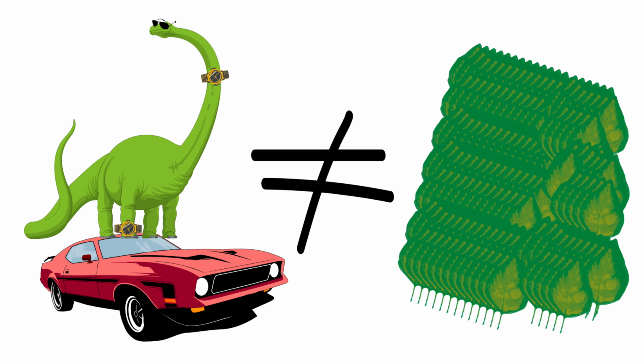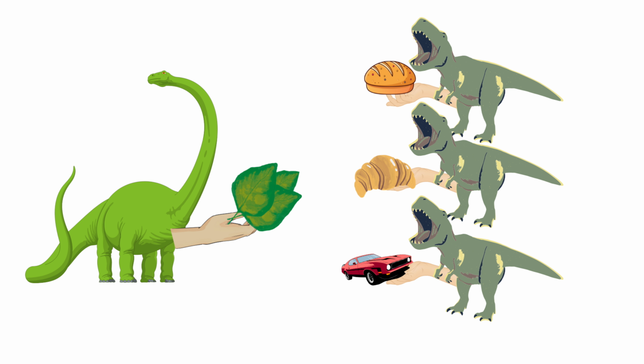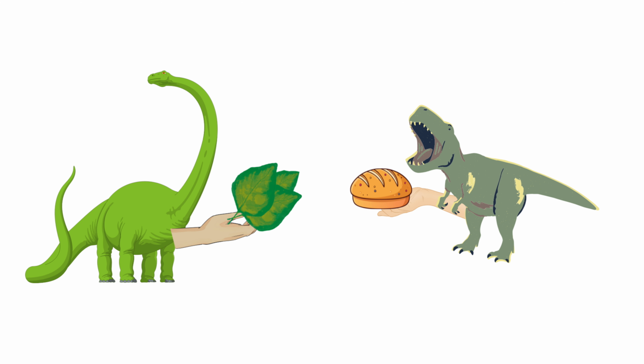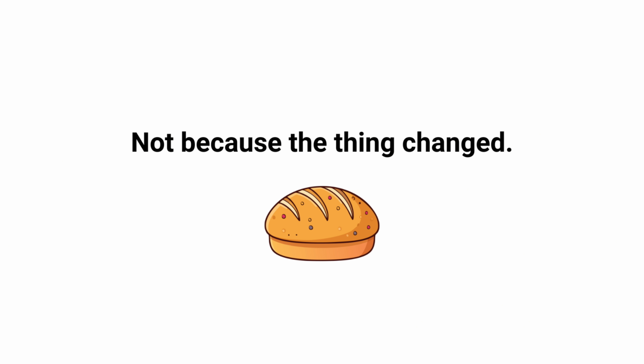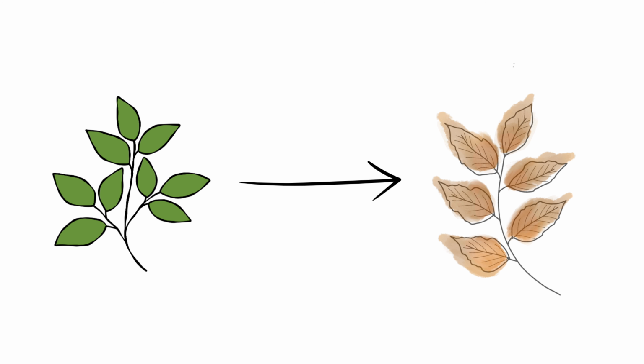But here's the uncomfortable truth. You are not rich because you have leaves. You are rich because of what those leaves can buy. And when leaves buy less, that's inflation. Inflation simply means you need more leaves to buy the same thing, not because the thing changed, but because the leaves did. They became weaker.